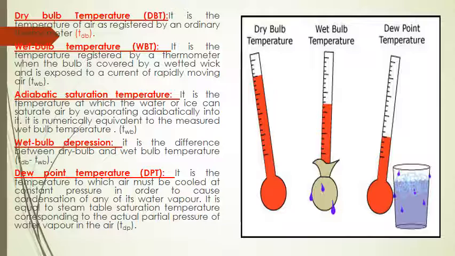One thing you should observe here is that dry bulb temperature will always be more than wet bulb temperature. And the last one is dew point temperature, DPT. Dew point temperature is the temperature to which air must be cooled at a constant pressure in order to cause condensation of any of its water vapor, as you can observe in the third diagram. It is equal to the steam table saturation temperature corresponding to the actual partial pressure of water vapor in the air.